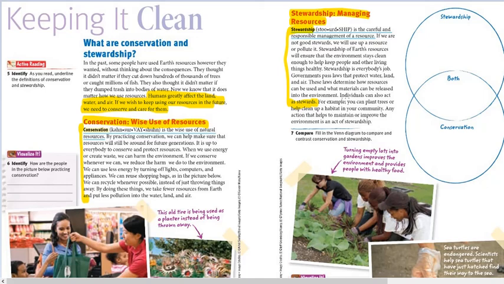Conservation is the wise use of natural resources. By practicing conservation, we can help make sure that resources will be around for future generations. While stewardship, on the other hand, is the careful and responsible management of a resource.